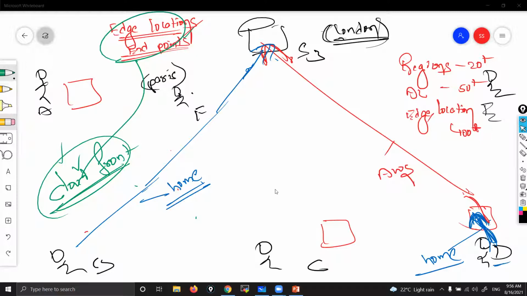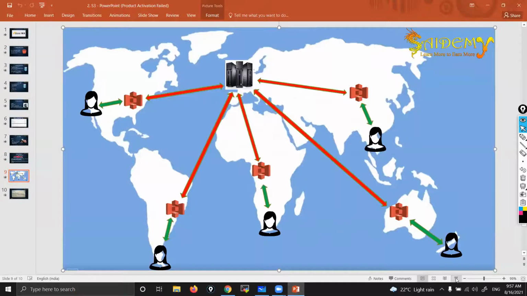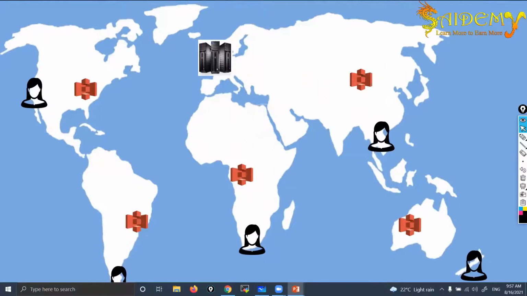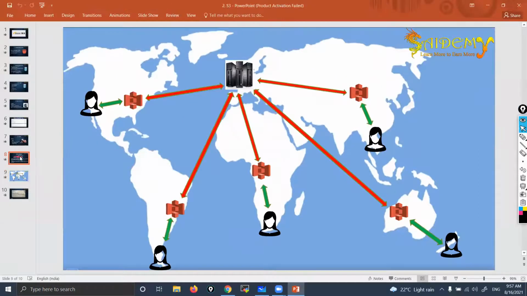Okay, fine. Let me just show you. Here you can see, these are S3 buckets. These are my edge locations. First the data will be uploaded to the edge location. From there, that will be routed to the S3 bucket. So the green color depends on your home internet, and the red color depends upon AWS internet. That is pretty high, fast, with dedicated bandwidth lines, right? That's why that is pretty fast. That is what transfer acceleration is.